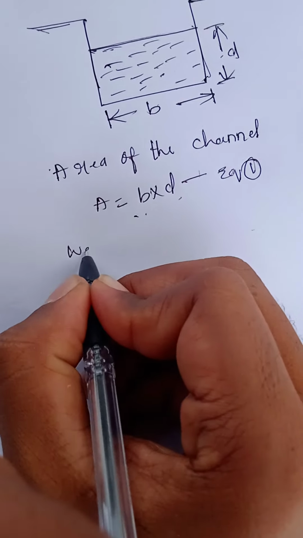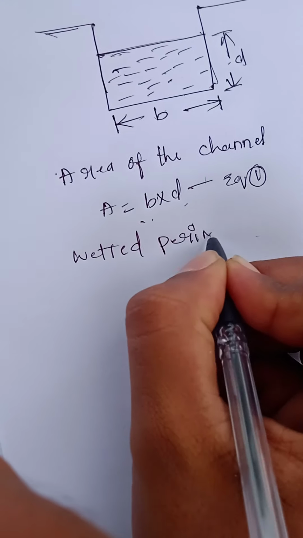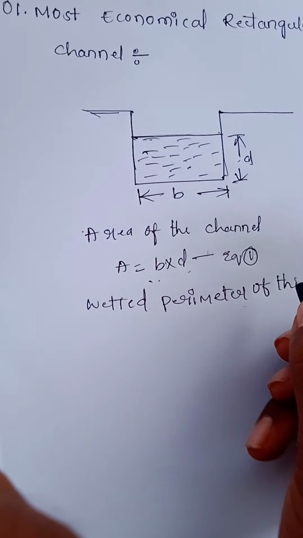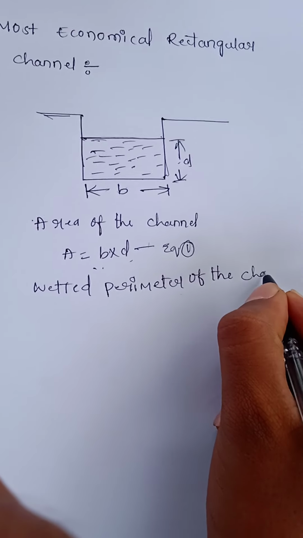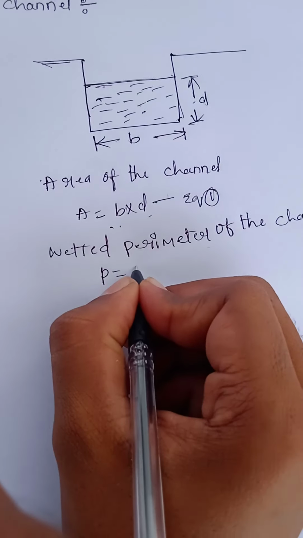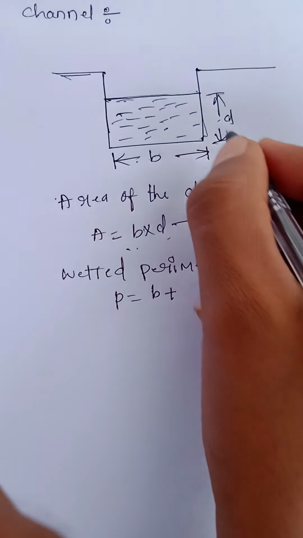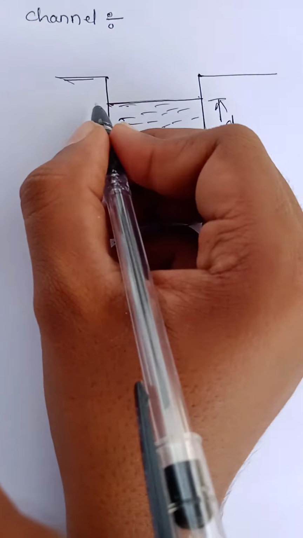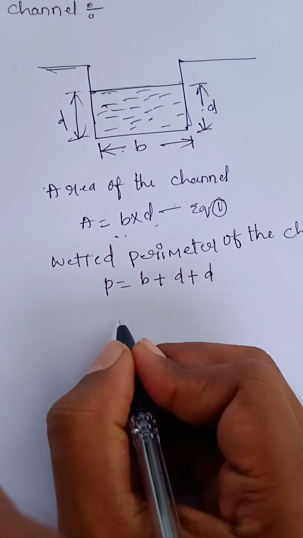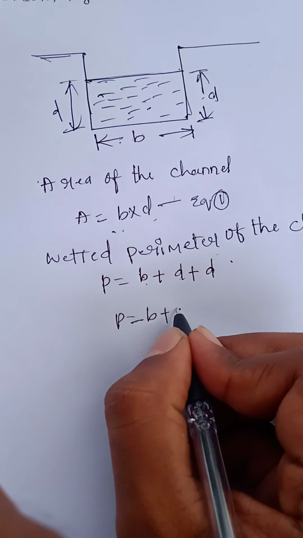And the wetted perimeter of the channel, P, we can write as b plus d plus another depth d. Simply we can write b plus d plus d, which is 2d.